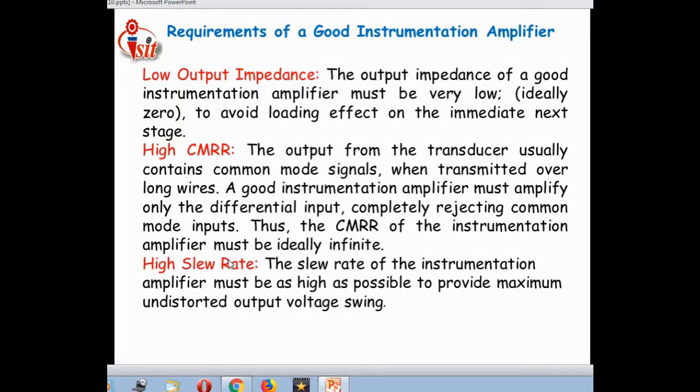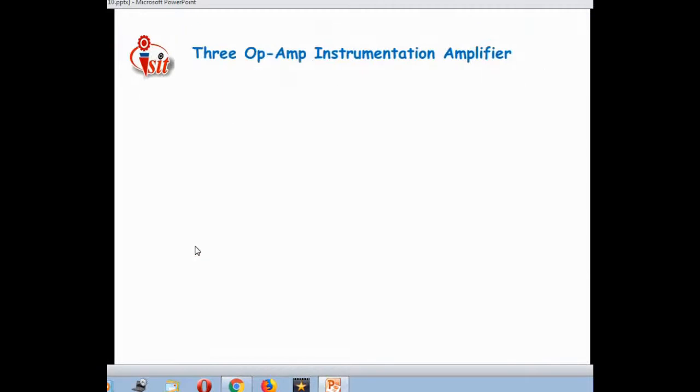Then high slew rate. Again, it is similar to the ideal op-amp characteristics. The slew rate of the instrumentation amplifier must be as high as possible to provide maximum undistorted output voltage swing. It will be introduced as maximum undistorted output voltage swing.